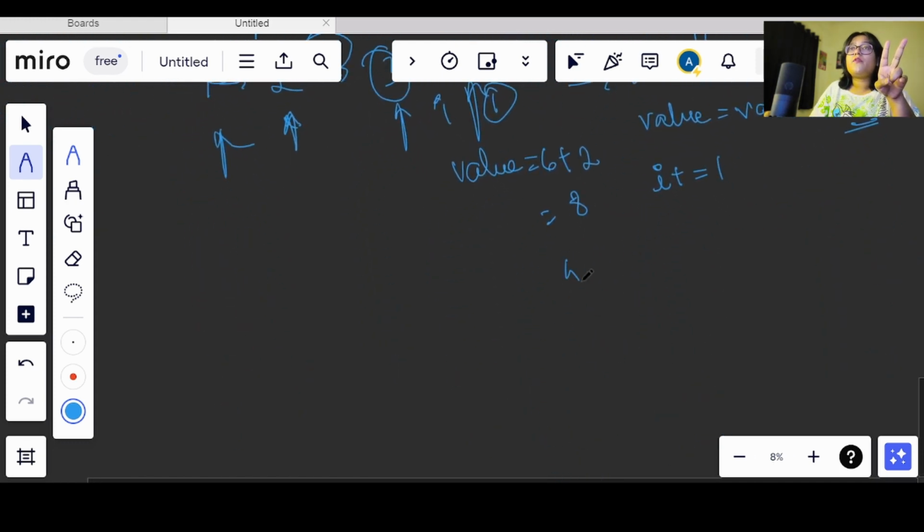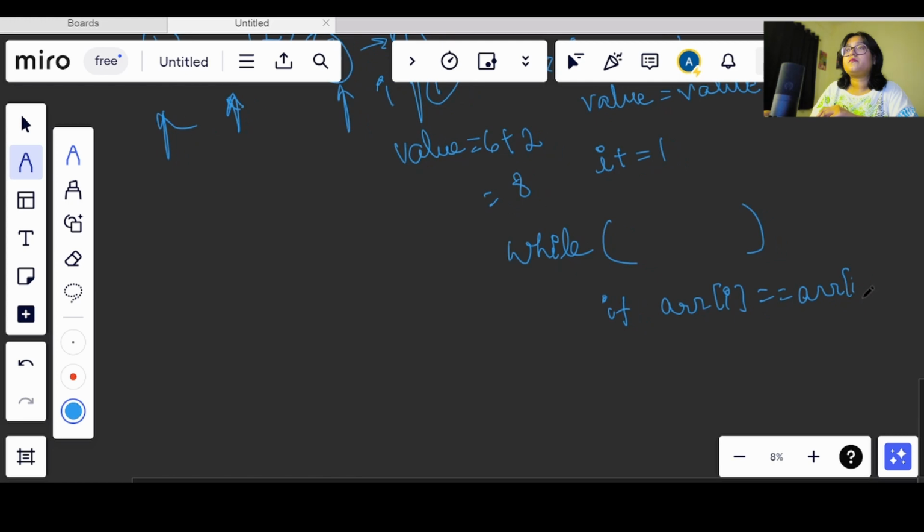We know we will have a loop for sure, okay. We will be iterating within something, okay, and we have one condition now, that if ARR of I is equal to ARR of I plus 1, then we will simply increment the value of I by 1, and we will not move on, like we will not go to the while conditions now. Okay, so now this is the main while loop.